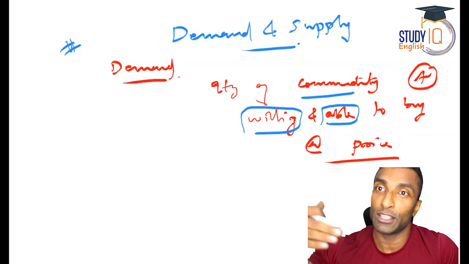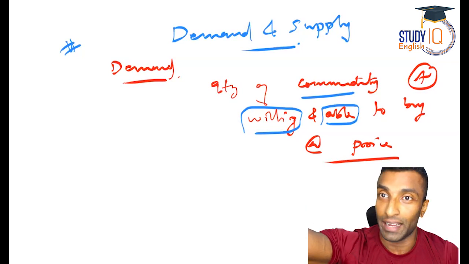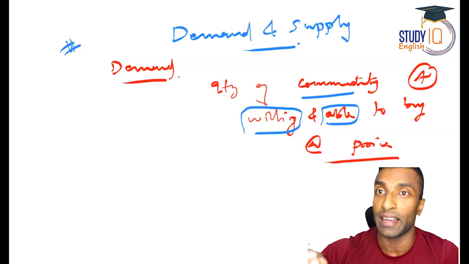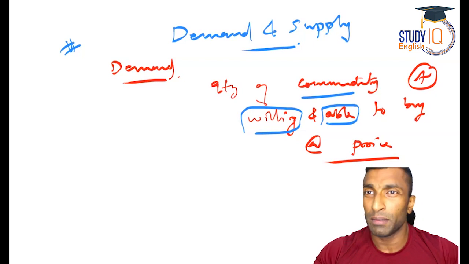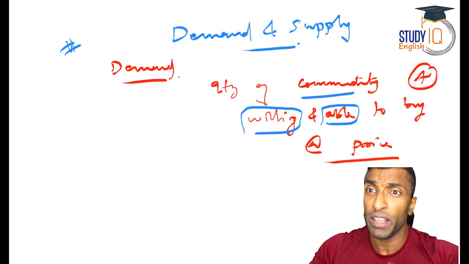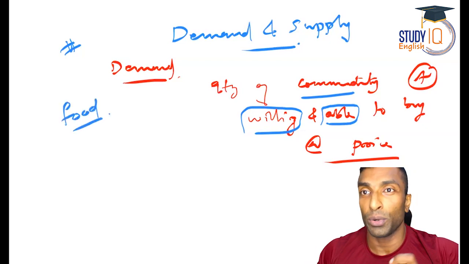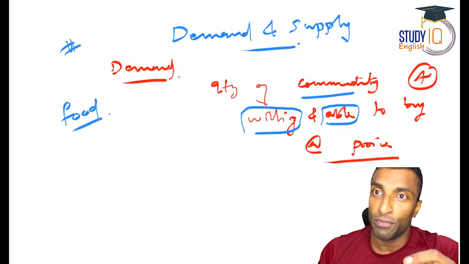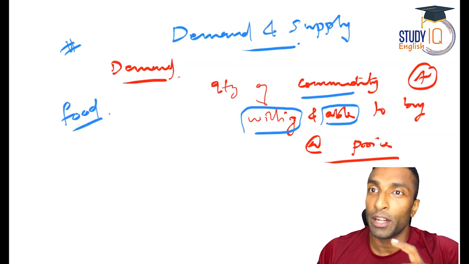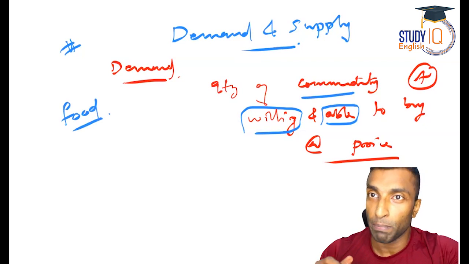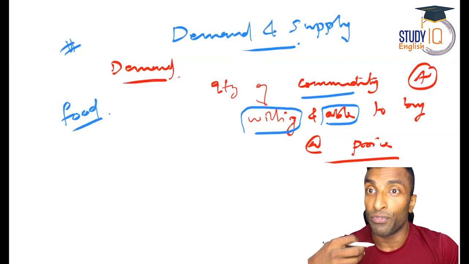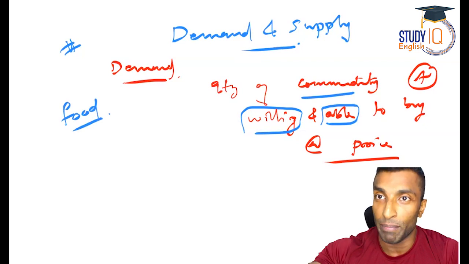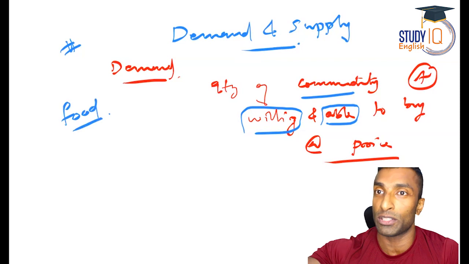In case of me, in case of Ambani, or in case of Ratan Tata or people like that, then it's okay. That will create demand in the market because they are willing and they are able to buy. Now, even if you take a poor person, a beggar, he wished to have food, right? He wants to have food. He's willing to have food, but if he doesn't have money to pay for the food, will that create demand in the market? No. That means nobody is going to supply food for him. So his willingness to have food is just a wish. It is not going to create demand. So nobody is going to produce for him. Nobody is going to supply for him.